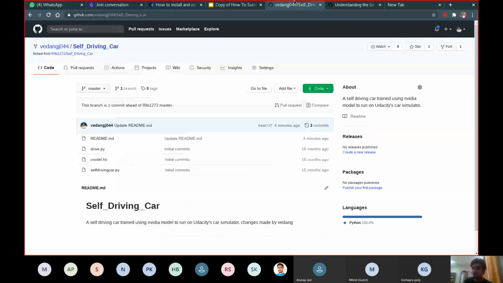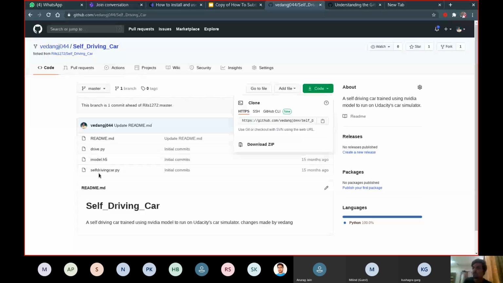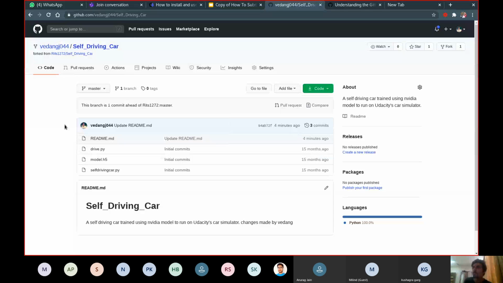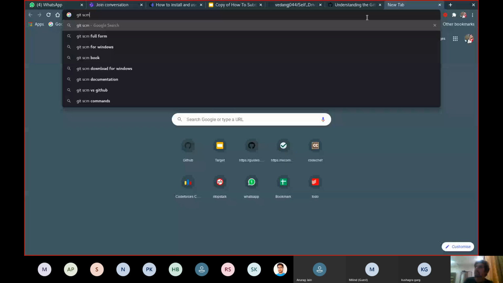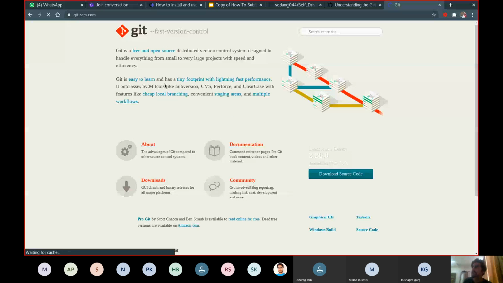This was a very minute change which we can do on the web itself, but when it comes to code we have to first of all copy it. So first of all I would copy this link. For Windows users you have to install software named Git SCM. You have to download this and install it. It gives you something similar to what I am going to do.